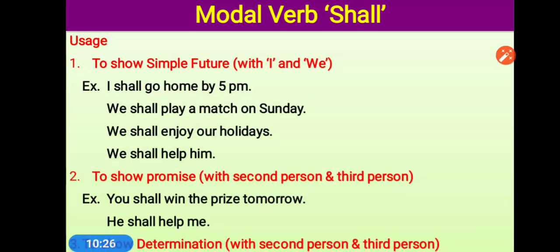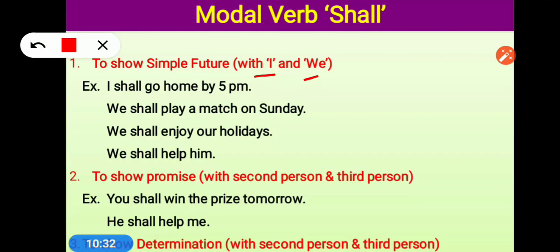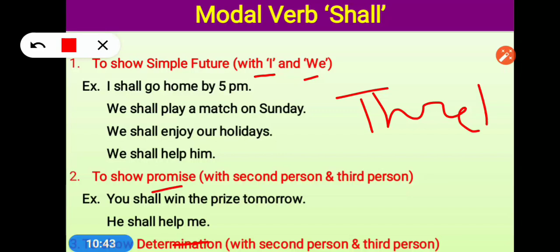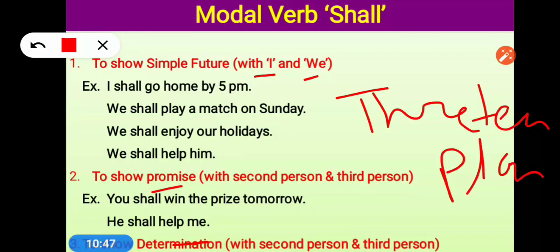In the same way, shall is also used for showing future, but it is used with only I and we. Again the same condition like will, that if we are talking about promise, determination, threatening, and we are talking about plan.